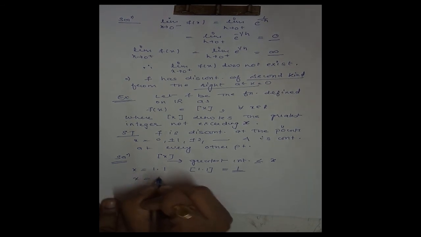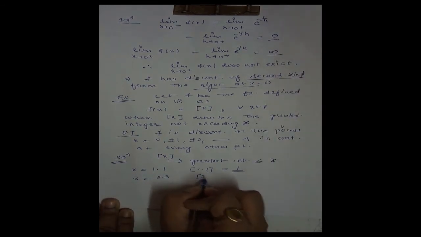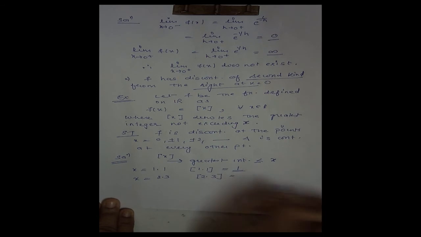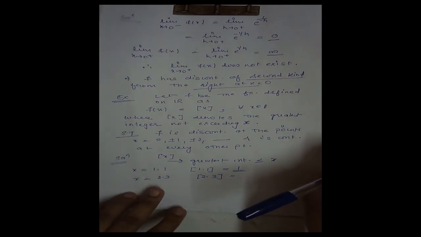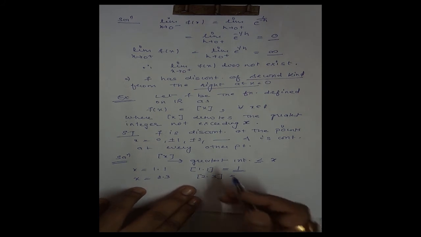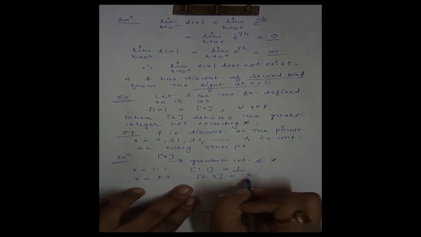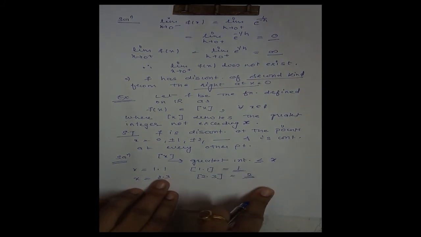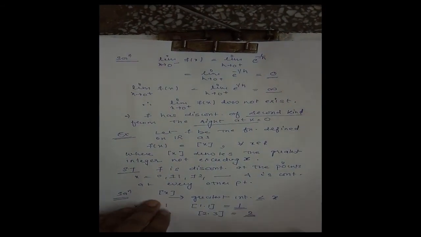Similarly, if we take x to be 2.3, then 2, 1, 0, minus 1, minus 2, minus 3, all integers are less than 2.3, and out of these 2 is the maximum, the greatest one, therefore its value will be 2. This is how we define this greatest integer function.